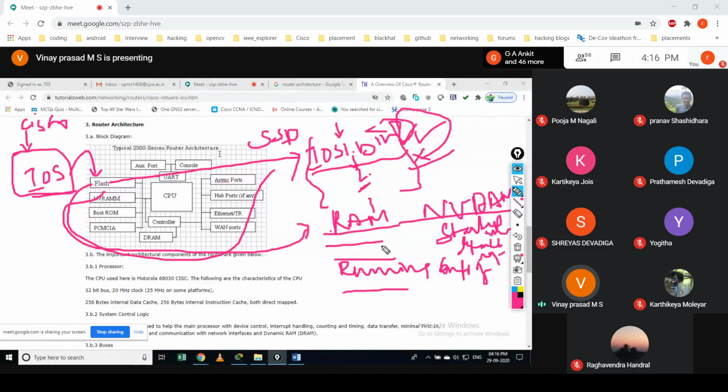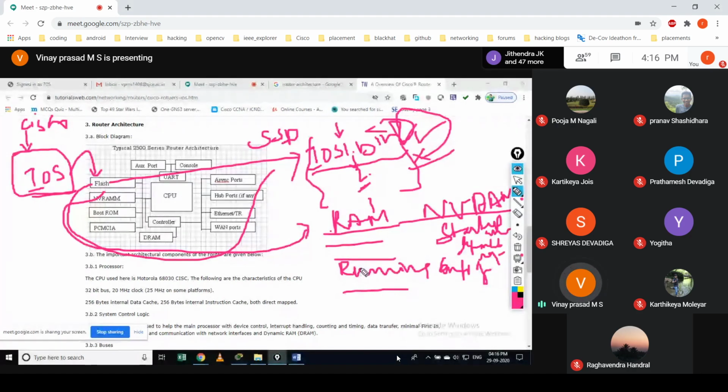What exactly are these? Running config is a file which holds your configuration. Whatever you configure on the device will be kept in this RAM memory. Once you boot up, the complete configuration will be kept in this running config.